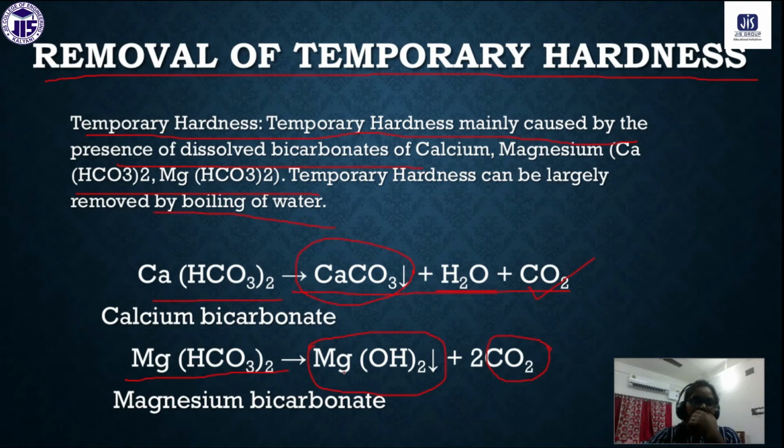Okay, so you can see, just by boiling the water, a very easy process, we can remove calcium bicarbonate and magnesium bicarbonate. Calcium bicarbonate as calcium carbonate will be precipitated out and carbon dioxide will be evaporated, and for magnesium bicarbonate, magnesium hydroxide will be precipitated out and carbon dioxide will again be evaporated.